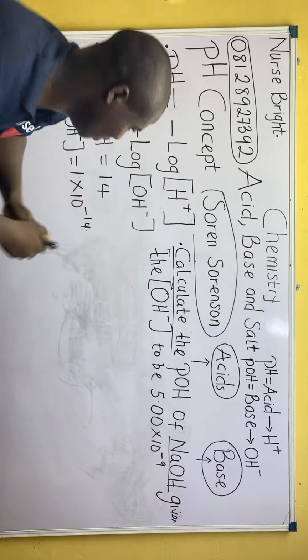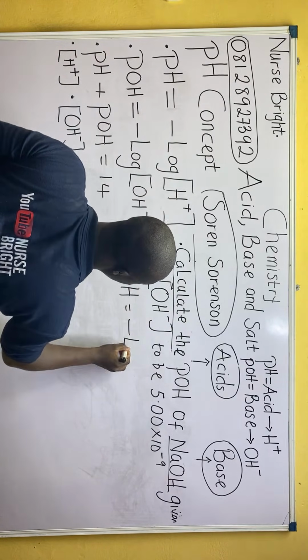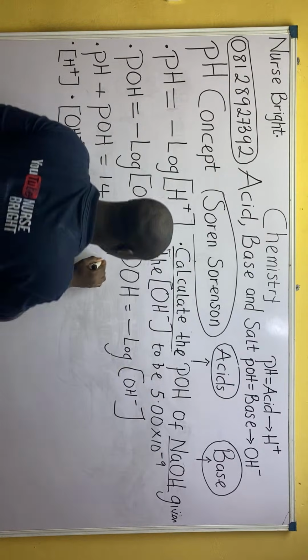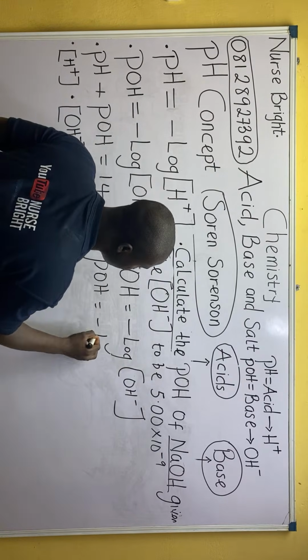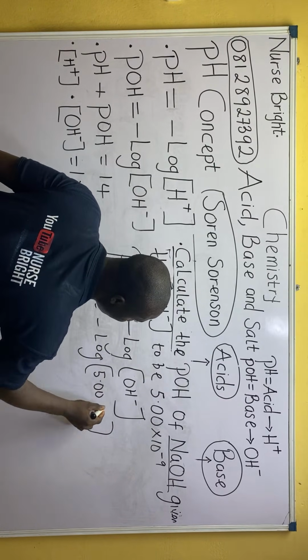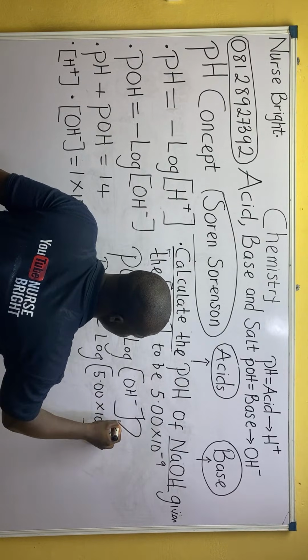I will not talk much. So pOH becomes what? Minus log of the OH minus. So pOH will be equal to minus log of the OH minus, which is 5.00 times 10 raised to the power of minus 9.